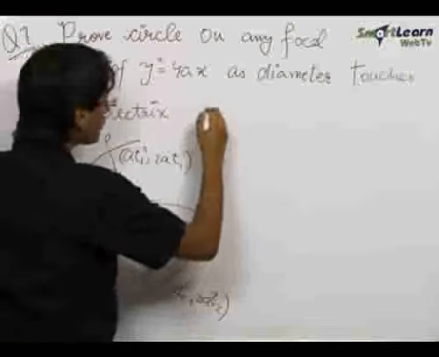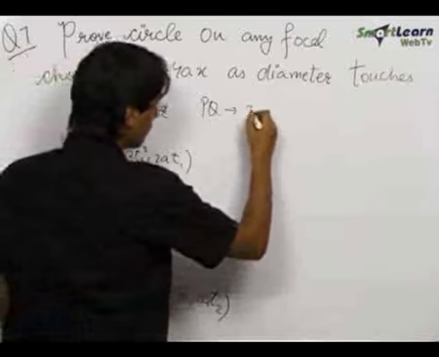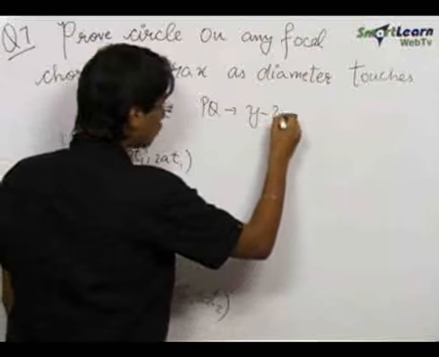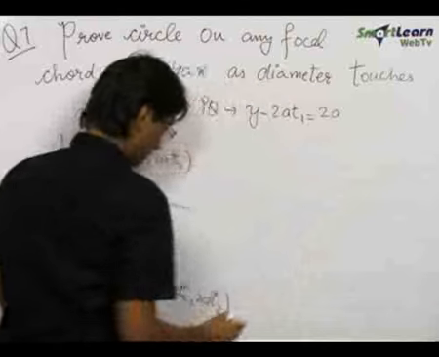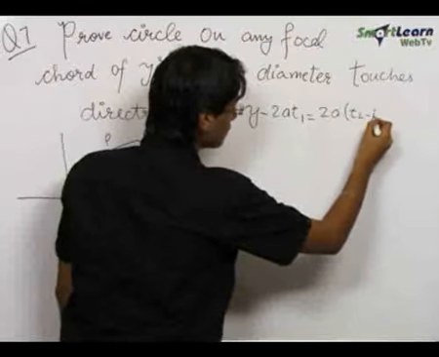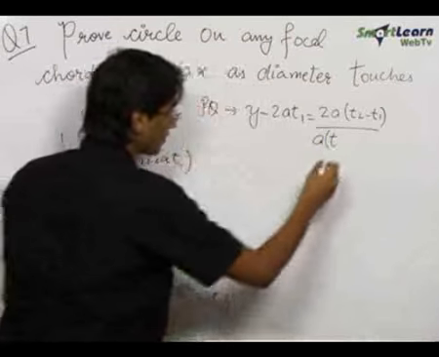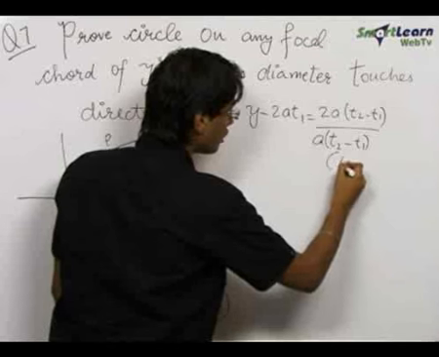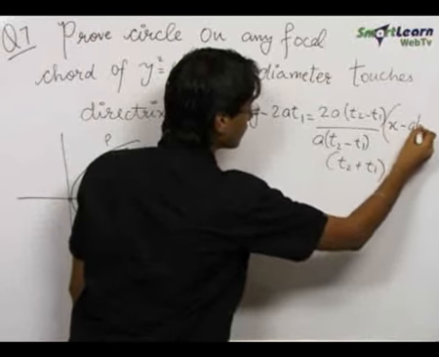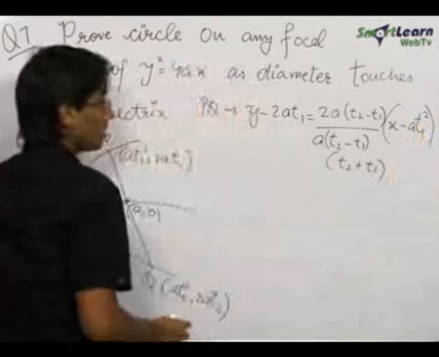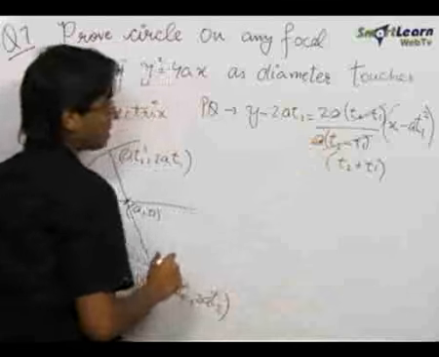So let us write the equation of this PQ using the two-point formula for P and Q. Y minus 2at1 is equal to 2a times t2 minus t1 upon a times t2 square minus t1 square. This is the slope, which is t2 minus t1 into t2 plus t1, into x minus at1 square. This t2 minus t1 gets cancelled, a and a gets cancelled.